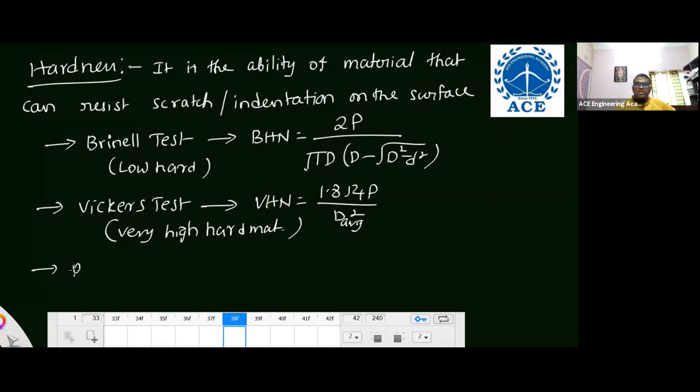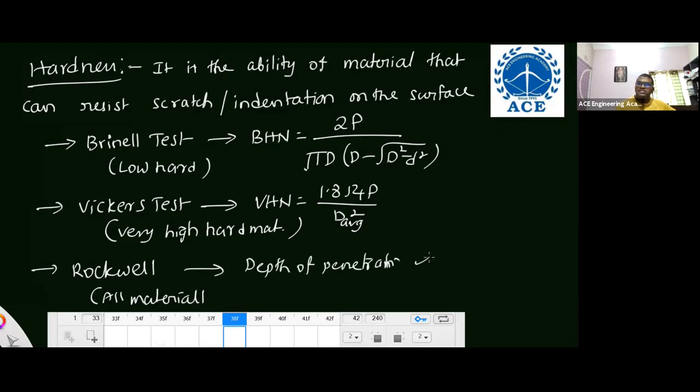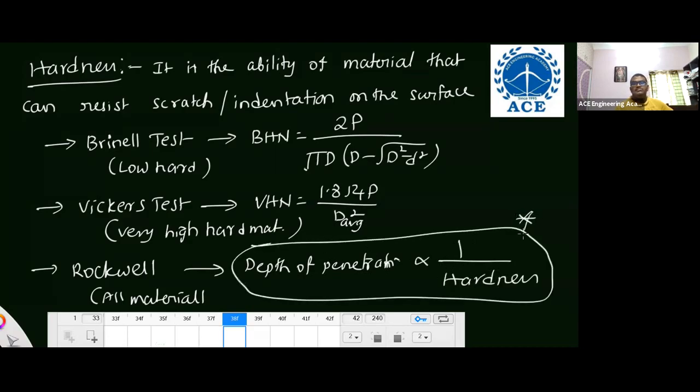And the third one is the Rockwell test. This Rockwell test is used for all materials. Here we are measuring depth of penetration, which is proportional to 1 by hardness. If hardness is more, depth of penetration is less. If hardness is less, depth of penetration is more. Understand?